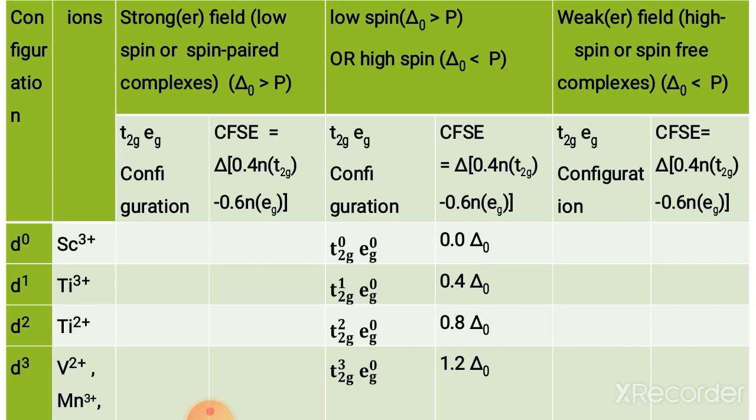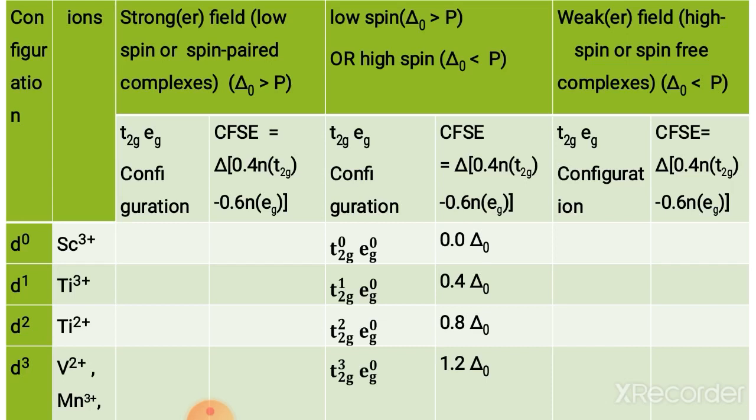Now if strong field ligands are attached, in that condition there is no effect. So either in strong field or weak field there is no effect of the ligands. That means in this condition the filling of electrons in t2g and eg orbitals is similar.